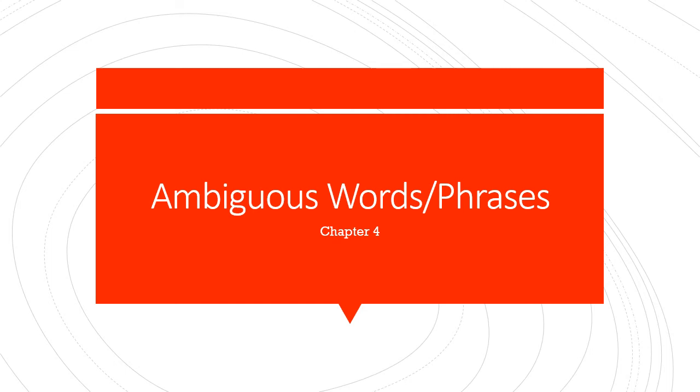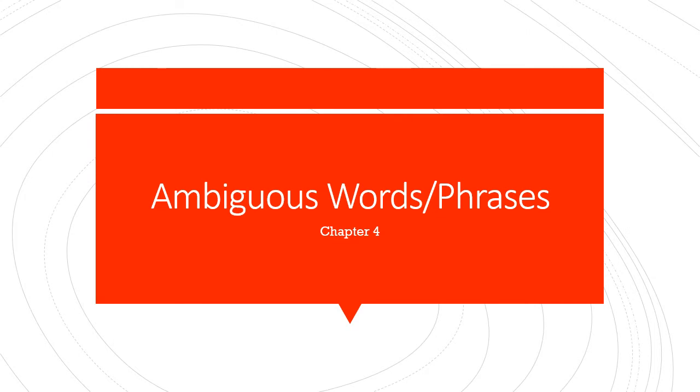Hi everyone. So I am going to do a quick overview presentation of chapter 4, and these are not things that are directly from the book, but things that I have found over the semester students are confused about when it comes to ambiguous words and phrases. So these are my tips about finding what ambiguous words are and what they are not, to clarify any misunderstanding that you might have.